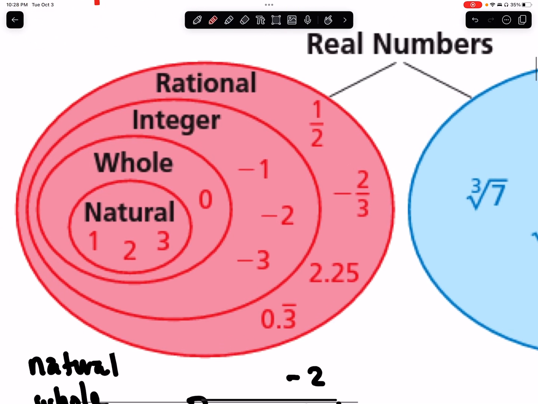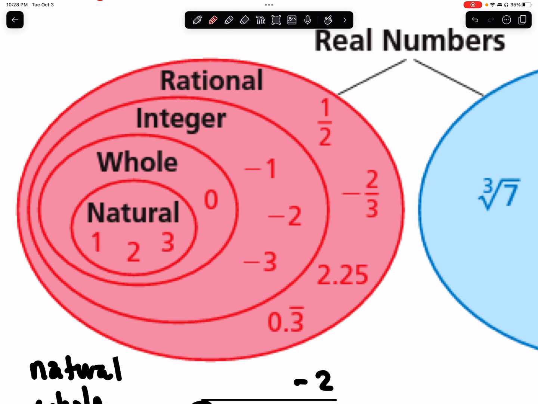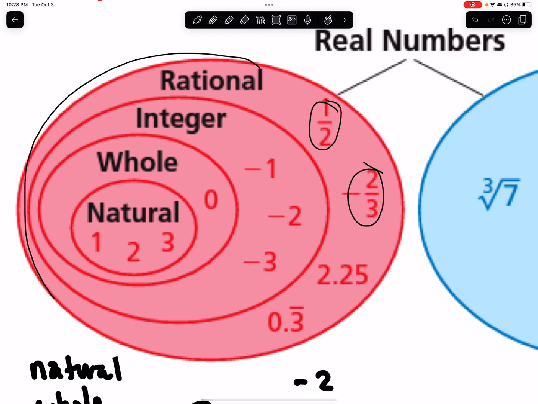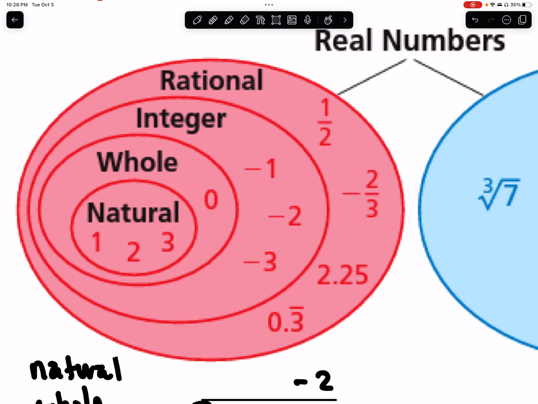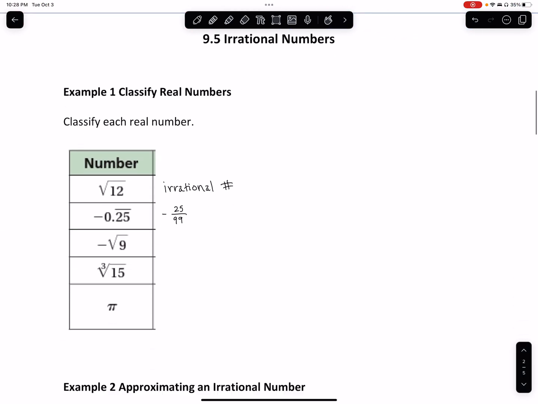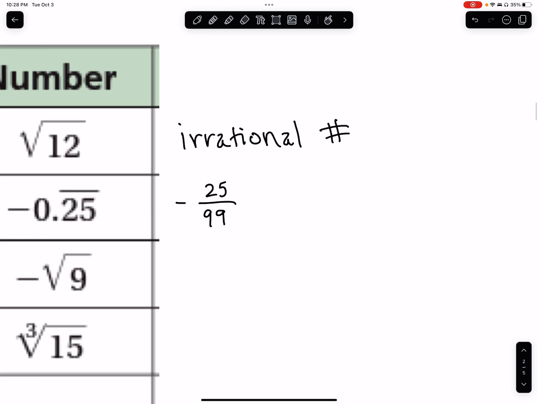Fractions belong over here. But where do we start seeing fractions? Where's the only place we see them? Well, we see them over here in this biggest oval of all, which is the rational numbers oval. Which tells me that fractions, like the one we have, are considered rational numbers, but nothing else. They're not in the integers oval, they're not in the whole oval, they're not in the natural oval. So this is simply just a rational number.